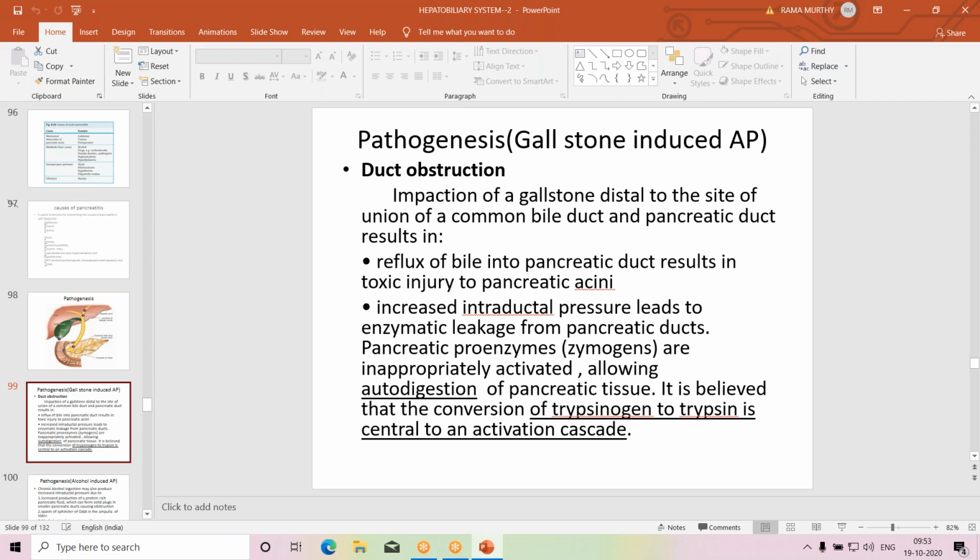It is believed that conversion of trypsinogen to trypsin is central to the activation of the cascade. The main enzyme that is first and foremost activated is trypsin. Trypsinogen is a precursor enzyme. Trypsinogen is activated to trypsin. Trypsin then activates a number of other enzymes like prophospholipase, elastase, chymotrypsin, like that. Other enzymes are activated by trypsin.